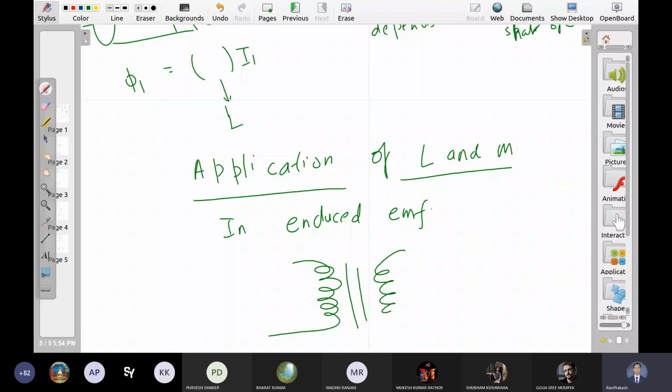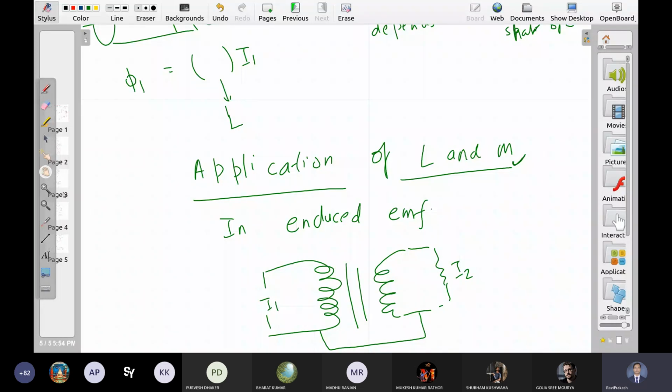You pass some current I1 in this loop and you get some voltage here or some current here. What the current I2 will be depends on what is the mutual inductance of this transformer, right? So the induced EMF in the second loop will be a function of M, right? So M is like an intermediary step which you should know to calculate the overall EMF or overall current in the secondary coil. Secondary coil में कितना current आएगा? That will be given by this number, right?